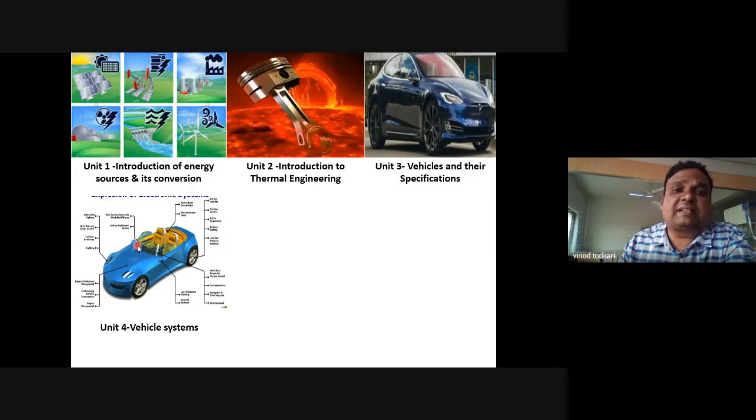Why airbags are there, how many airbags are there in different vehicles, how airbag works, what are the different safety systems, right? Which different types of sensors are used in automobiles. Everything we'll be studying in unit number 4.